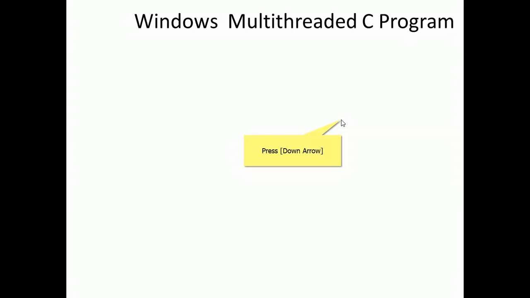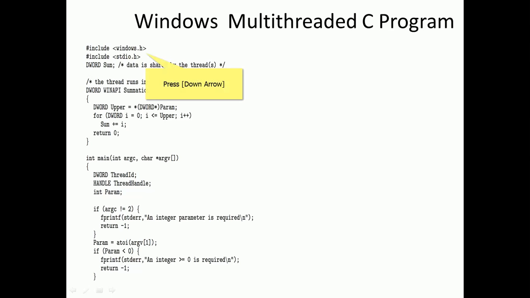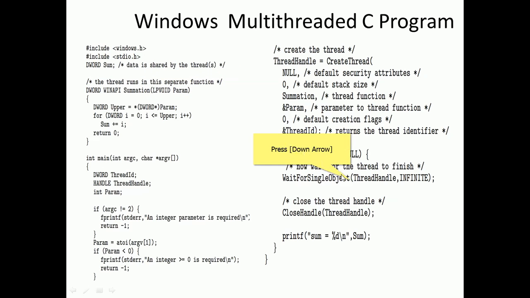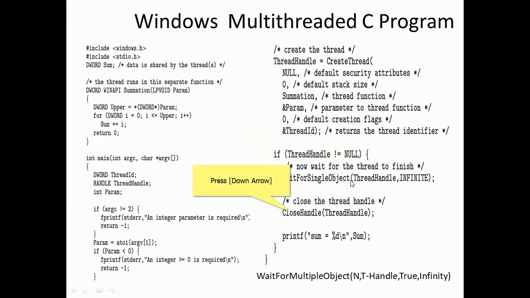So that is an example of pthreads, which have the concept of multi-thread programming. Now we can see Windows multi-thread in a similar way. The same task can be achieved with the help of windows.h threads. Here CreateThread, WaitForMultipleObjects, CloseHandle, and thread handles are there.